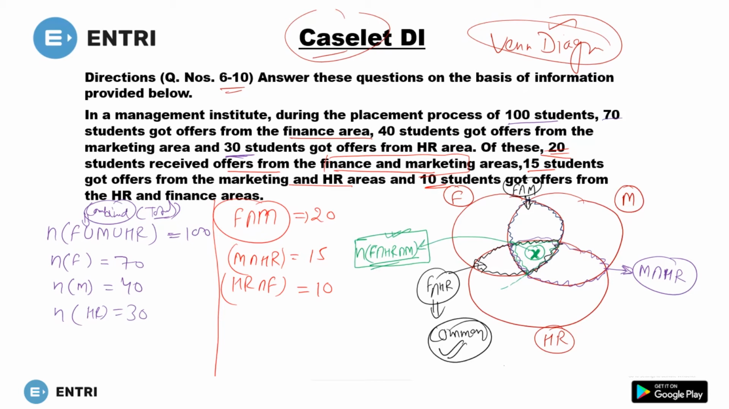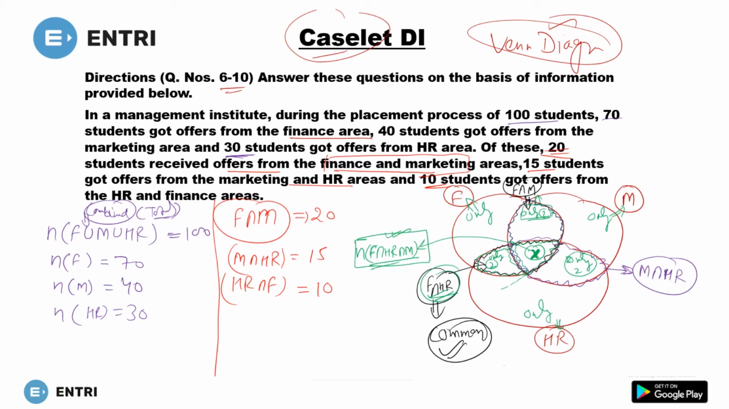So this will be for only two. This area will be for only two. This will be for only two. For only two means for only finance and marketing. This area, this area. Okay, I'm talking about this area. This will be for only two. Only two for marketing and HR. Done. And this area, you can say this is only for one. Only for one means only for HR. This one is for only marketing. This one is only for finance.